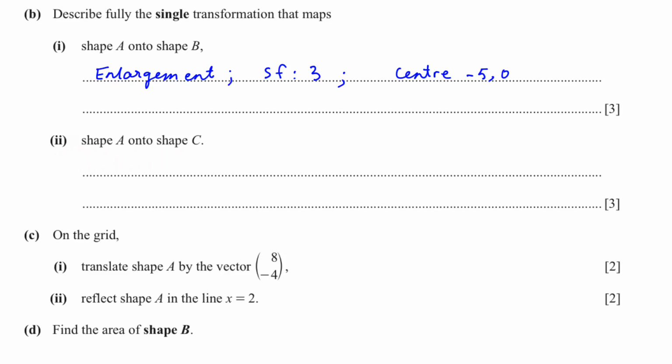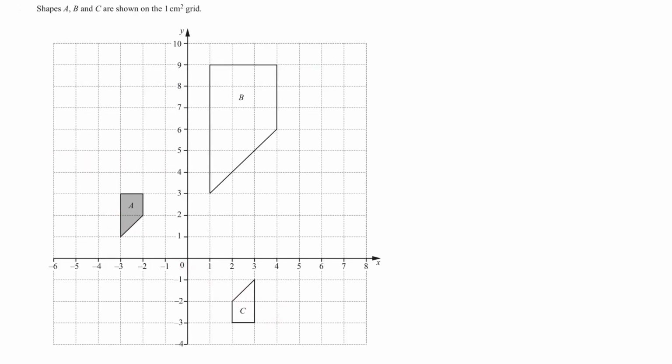Shape A onto shape C. The size is the same, and we can see that it has been rotated. So it is rotation. Use a tracing paper. Usually the center is 0, 0. You need to write the center. If you use a tracing paper, it's easy to find out the center. And the third thing you need to write is the degree of rotation, which is 180 degrees. You must also write anti-clockwise or clockwise, but if it is 180 degrees, then you don't need to write it.